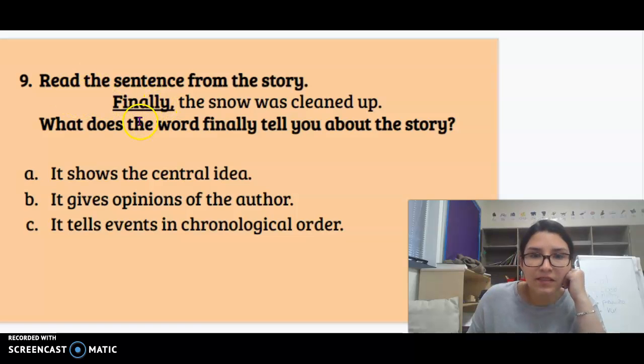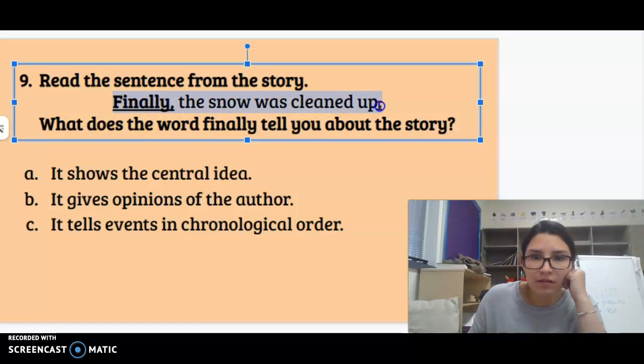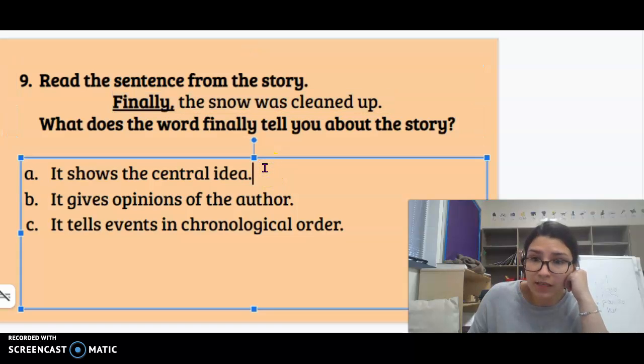Question 9. Read the sentence from the story. Finally, the snow was cleaned up. What does the word finally tell you about this story? Is it A, it shows a central idea, B, it gives opinions of the author, or C, it tells events in chronological order?